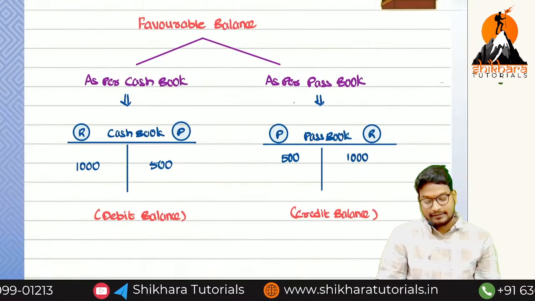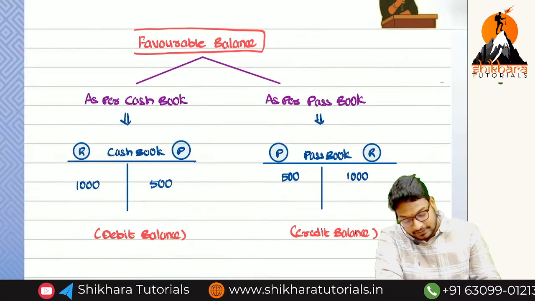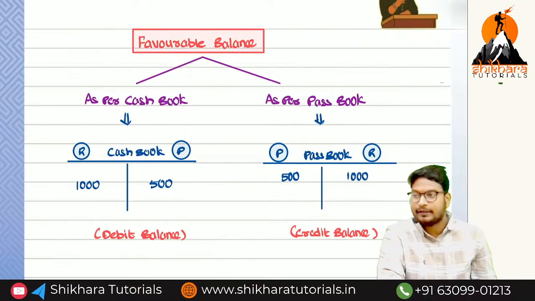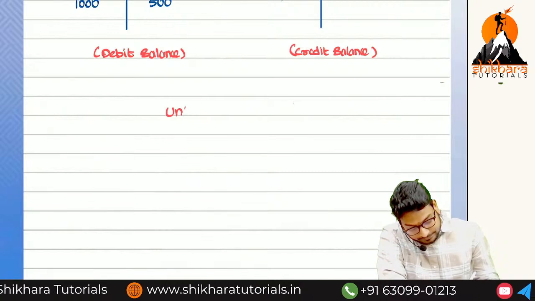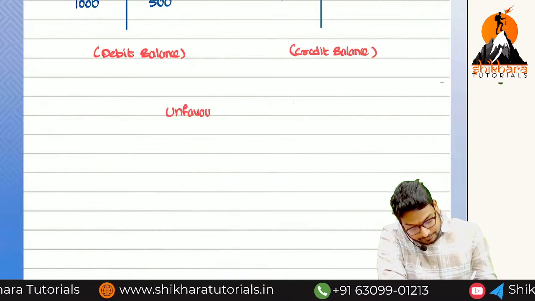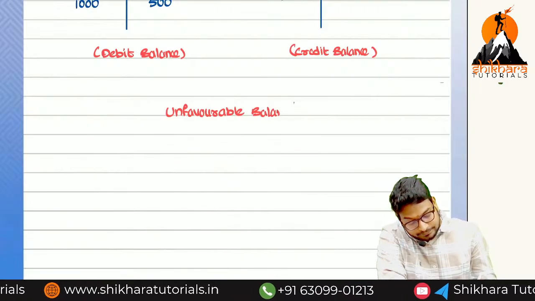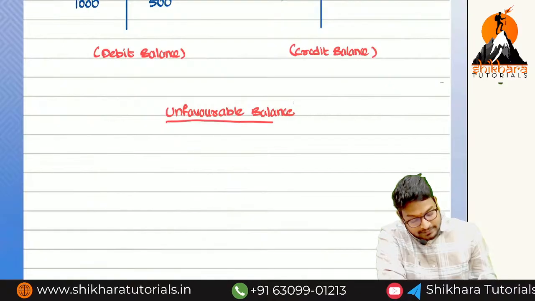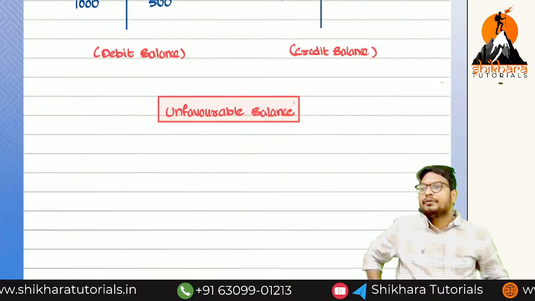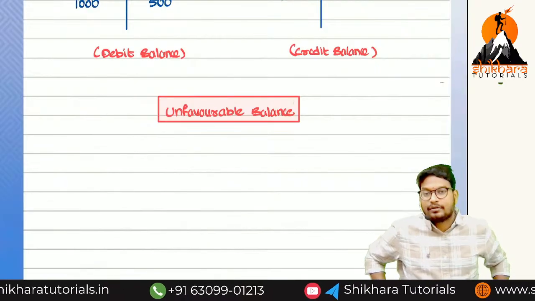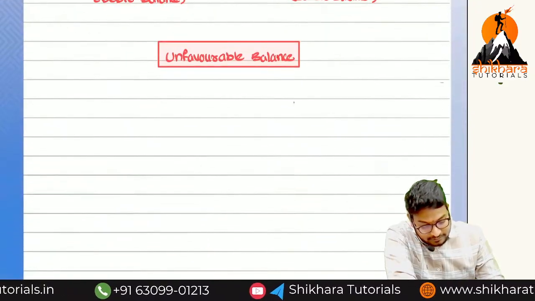Okay, this is how we understand about favorable balance. Next we have to see unfavorable balance. Unfavorable balance is also simple, opposite to the favorable balance. If the favorable balance is debit balance, unfavorable balance is called credit balance. So that's all. So divide into two parts, this one also.